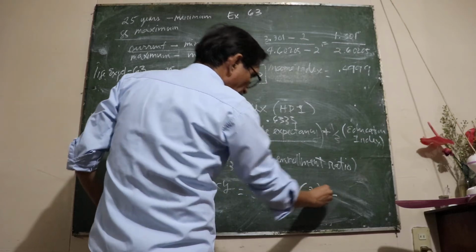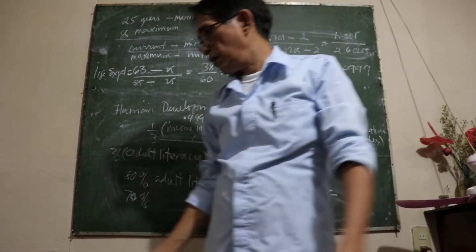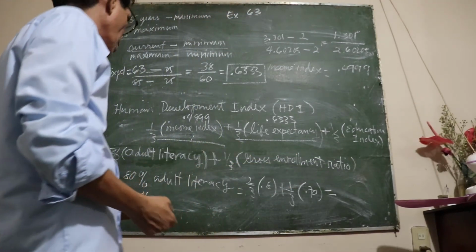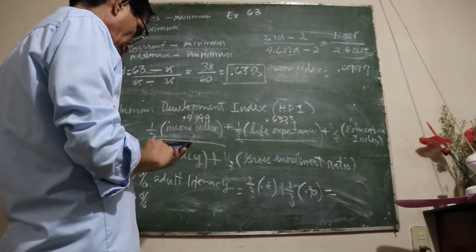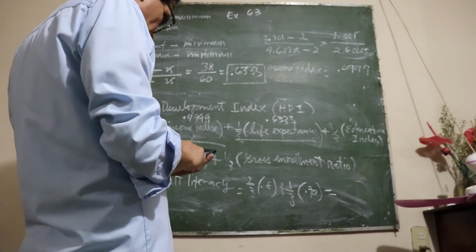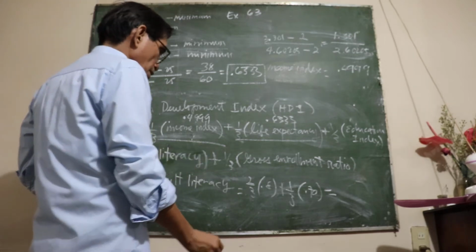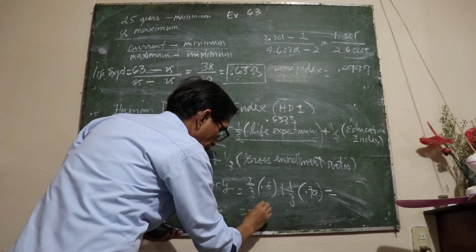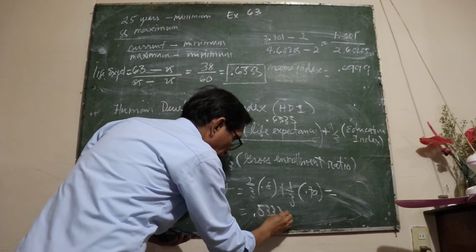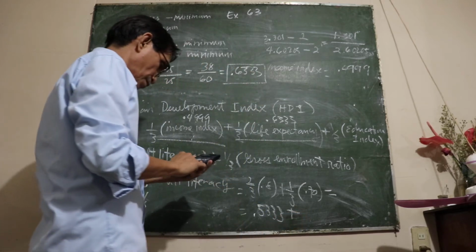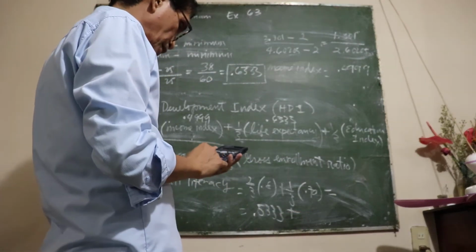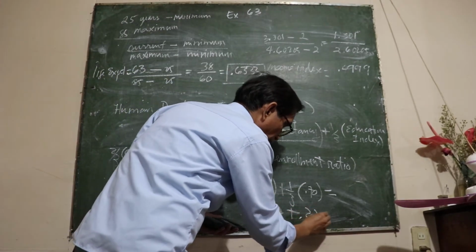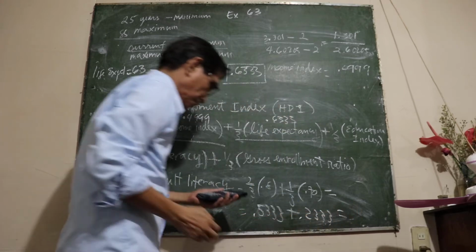So the education index: 0.8 times 2 divided by 3 gives us 0.5333, plus 0.7 divided by 3, which is 0.2333.